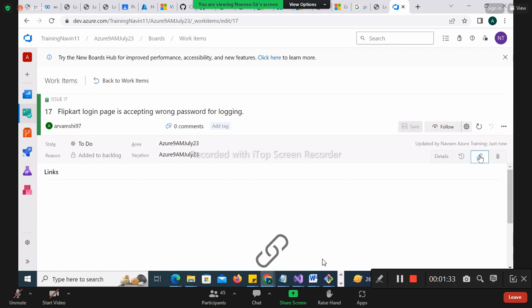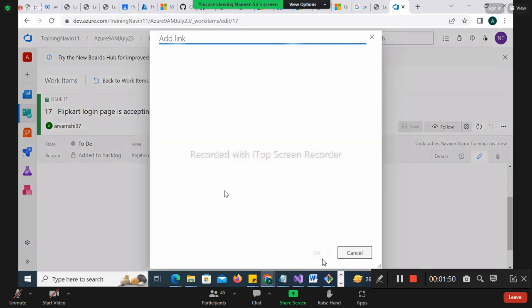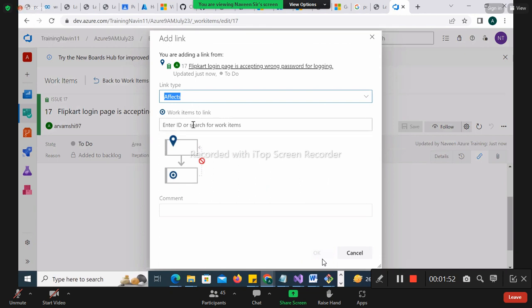Affect means bad impression. It will affect your task or story. We don't have a story, so it will affect your task. Clear, buddy? So let me link with this. Let's come down here. We have an add link, right? Let's click on it. Go to your existing item and let's see what it will affect.